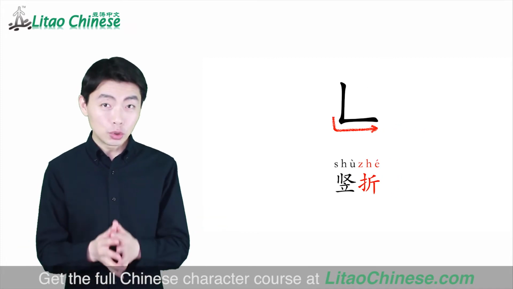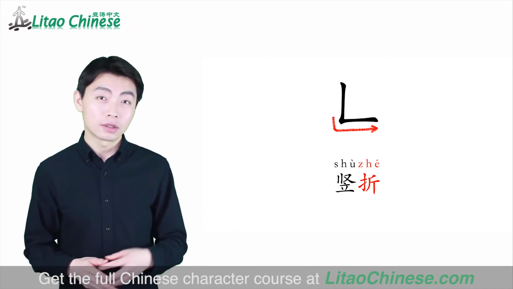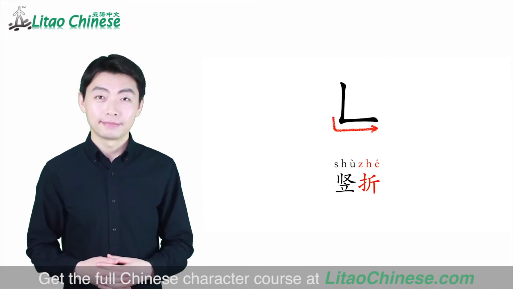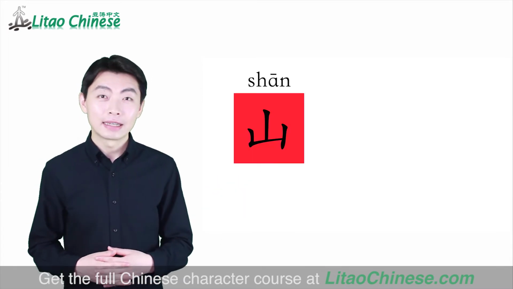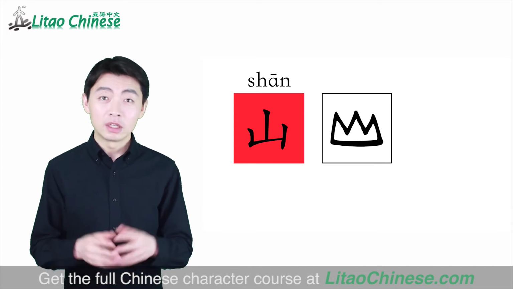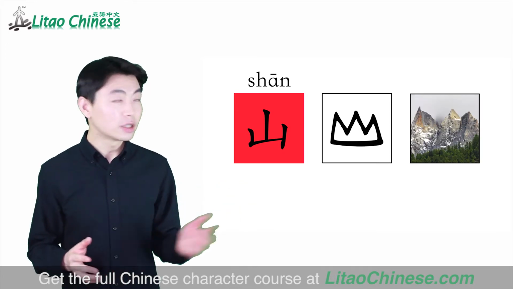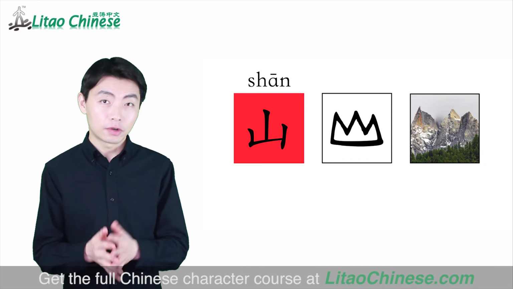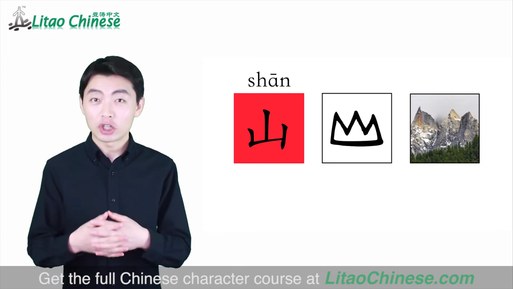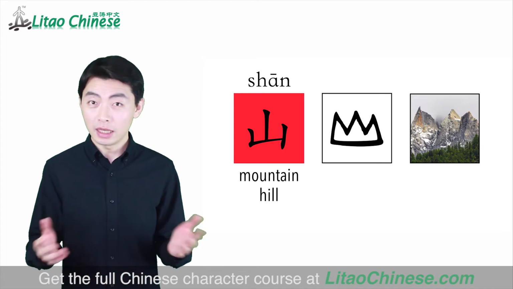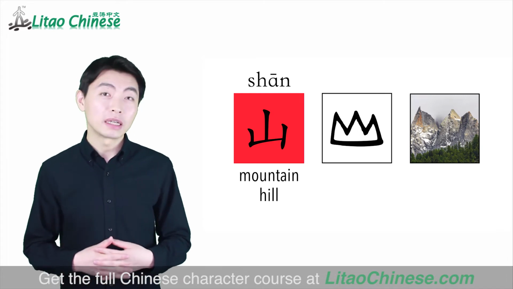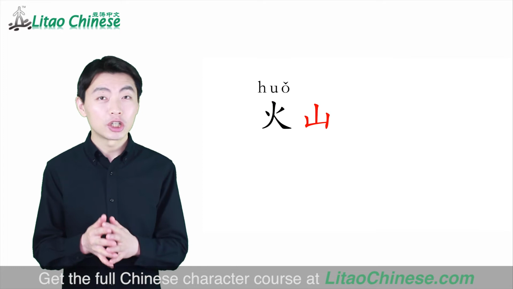Let's look at 2 characters which have this 竖折. This character is shan. Shan. Its ancient written form just looks like mountain. The current version keeps the basic shape and still represents mountain or hill. Let's look at some examples with the character shan.